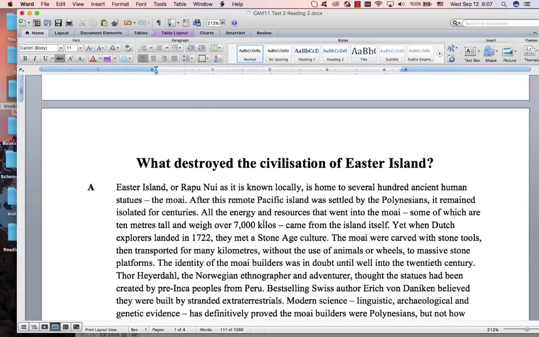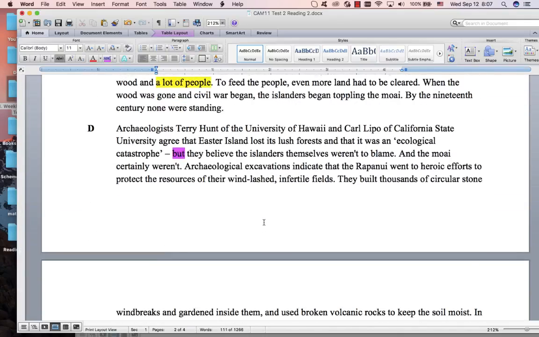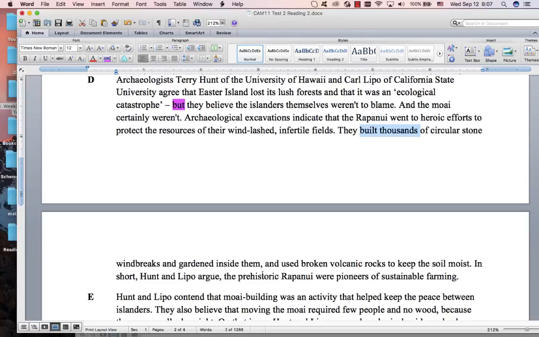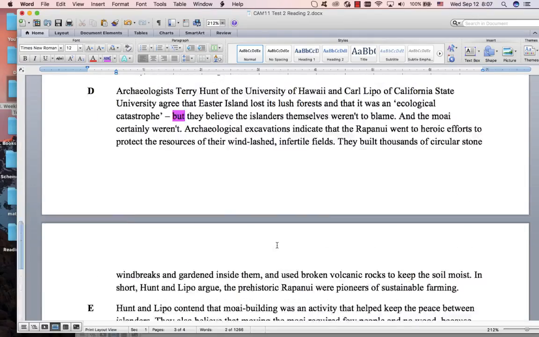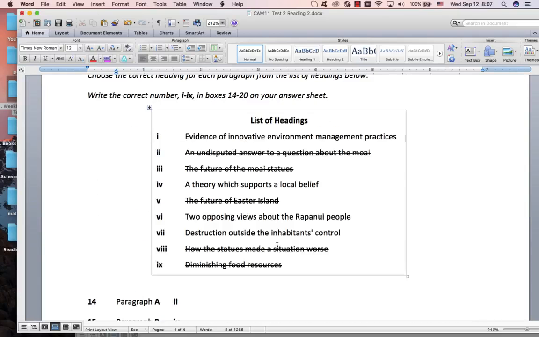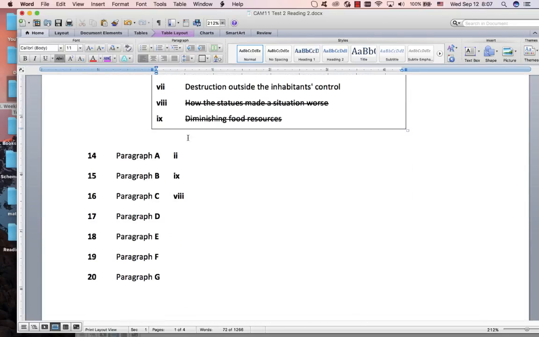This paragraph was positive. They were heroes. They protected the resources. They built things. They were pioneers. So it's a very positive paragraph. So you needed to look for a positive word, and that's there. So that one was number 1. Maybe slightly easier. This one was very difficult, but I think this one you could get. It was given to you in the last sentence.